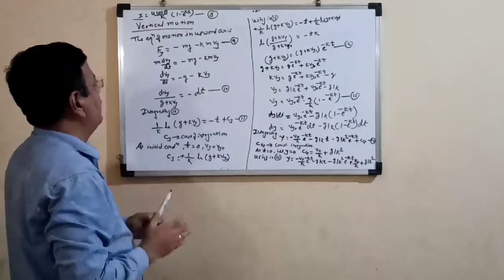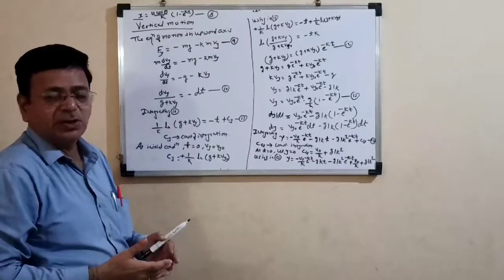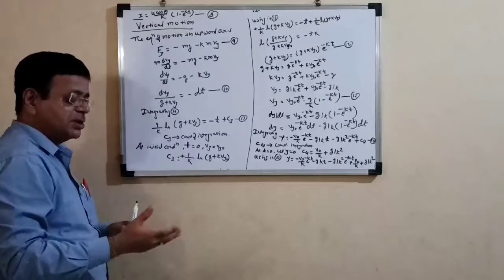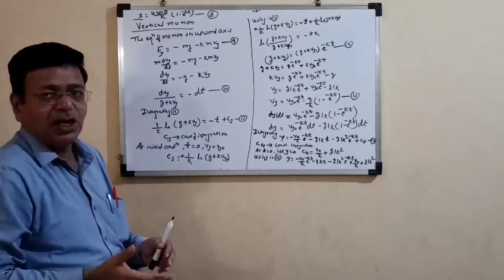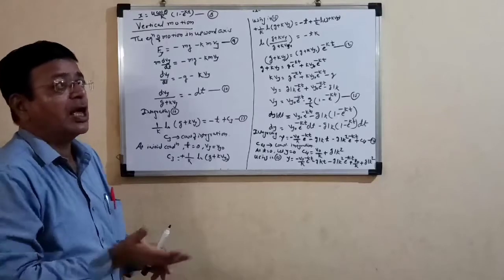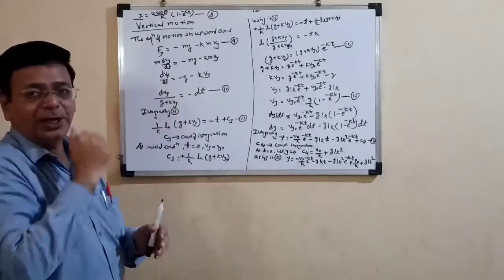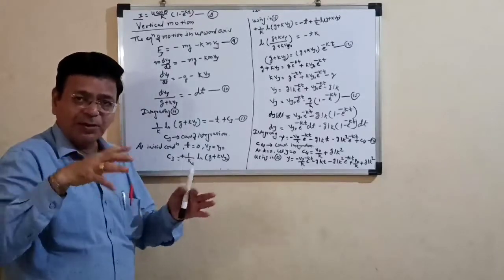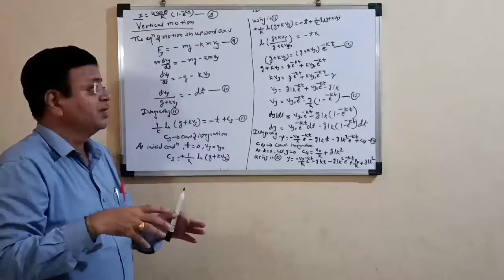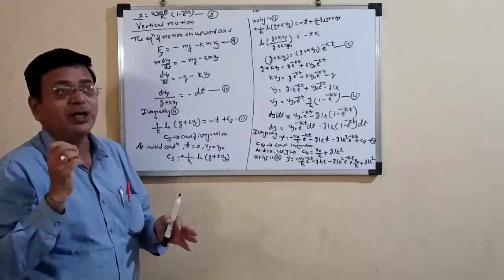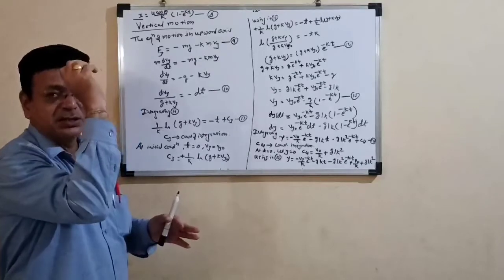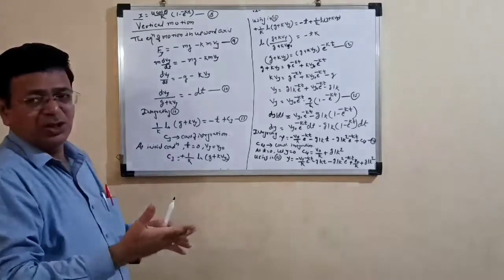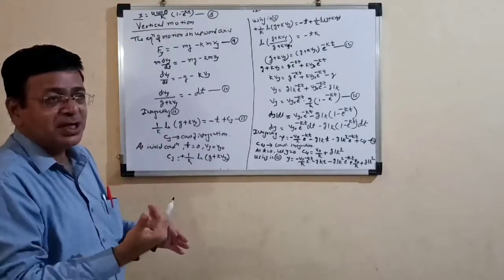Now in the same way, we are interested in finding the equation of the body along the vertical axis. For that purpose, we have to consider how much force acts on that body when it travels along the y-axis, or the vertical axis. We know very well there are two types of forces acting on that body at a time. One of them is the force which is applied to that body to throw it into space, into the sky. Then another force which opposes the motion of that body, that is nothing but the gravitational force.